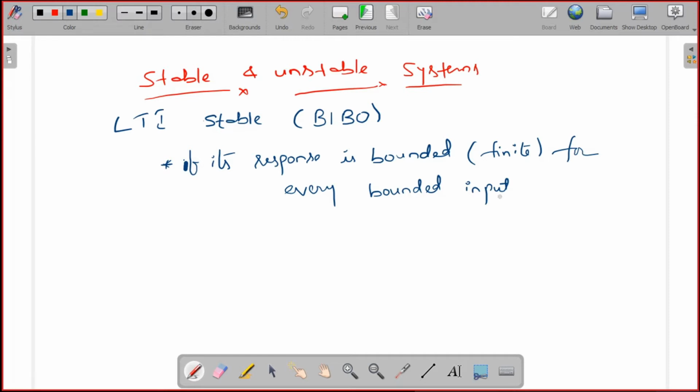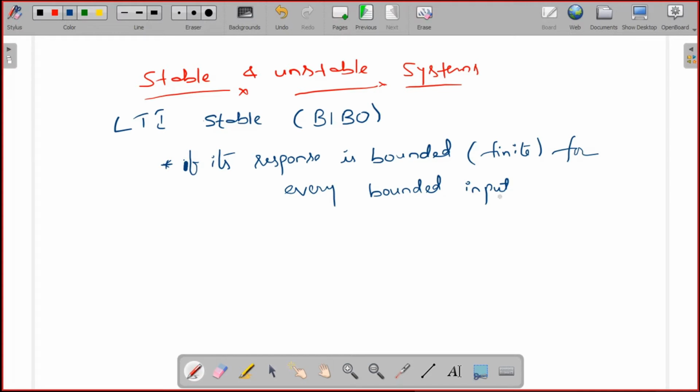If the response is finite at all time instants from minus infinity to plus infinity, then only the system is BIBO stable. If at even one time instant the magnitude reaches infinity, then the system is unstable.